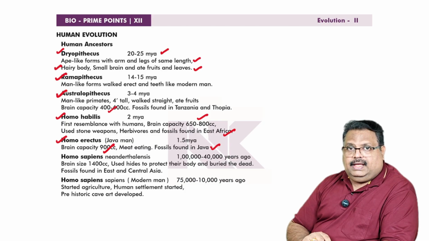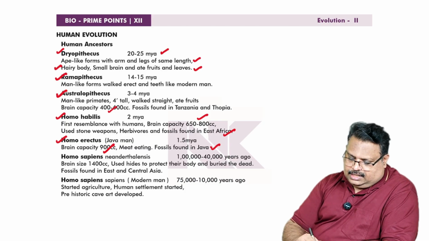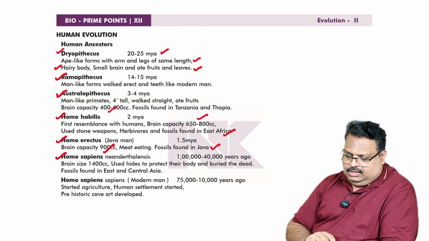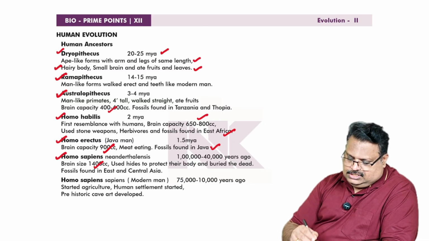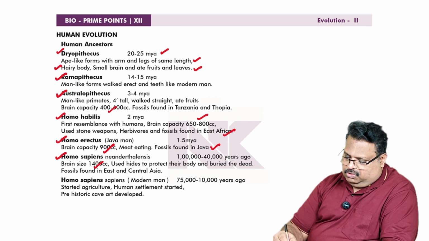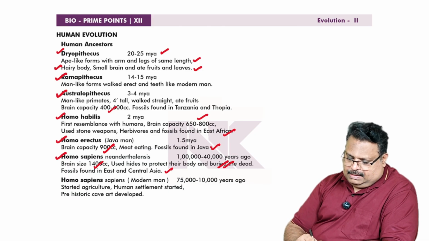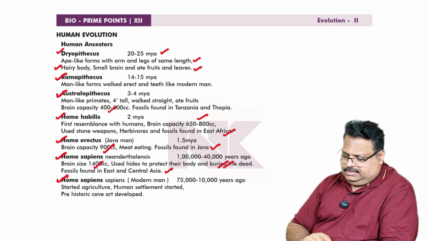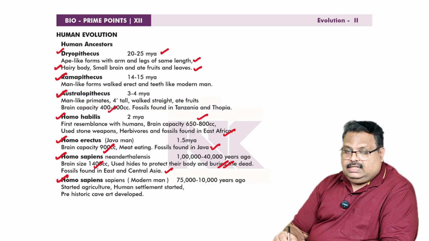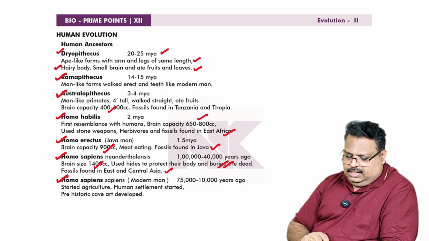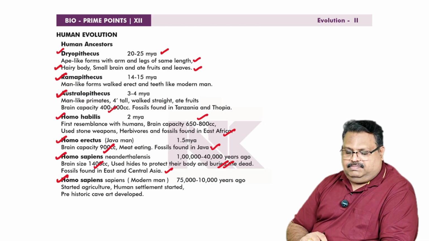Then comes Homo sapiens neanderthalensis, Neanderthal man, 1 lakh to 40,000 years ago. Brain size 1400 cc, used hides to protect their body and buried the dead. There is an important change in the evolution. Fossils found in East and Central Asia. Then comes Homo sapiens sapiens, that's modern man. 75,000 to 10,000 years ago, started agriculture, human settlement started, and prehistoric cave art developed.